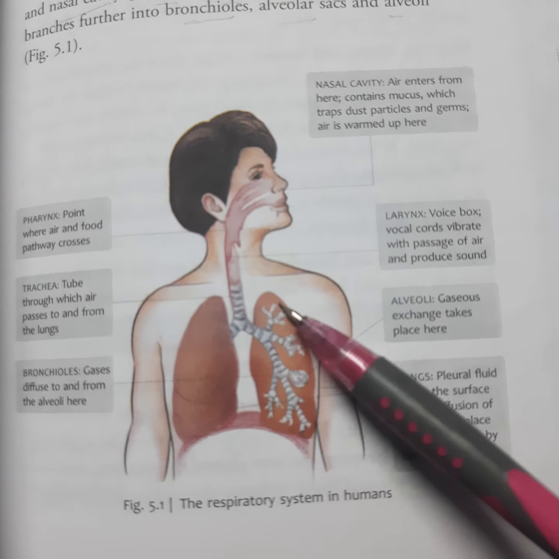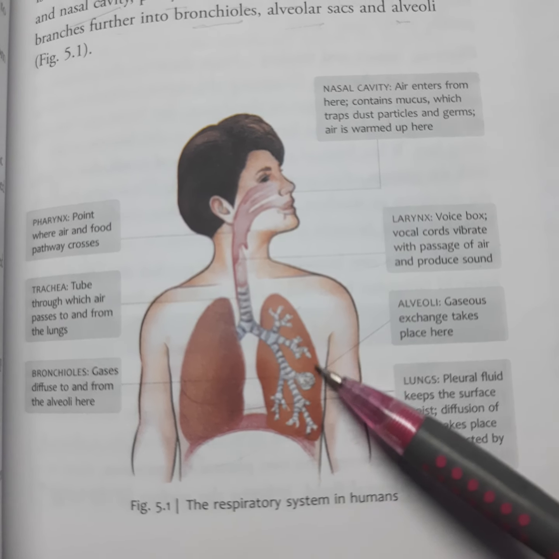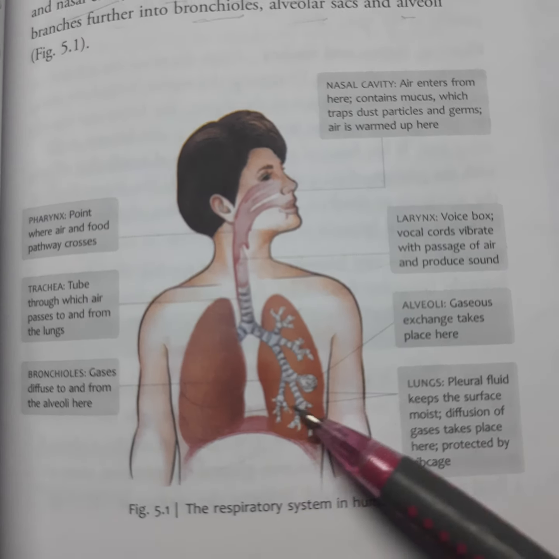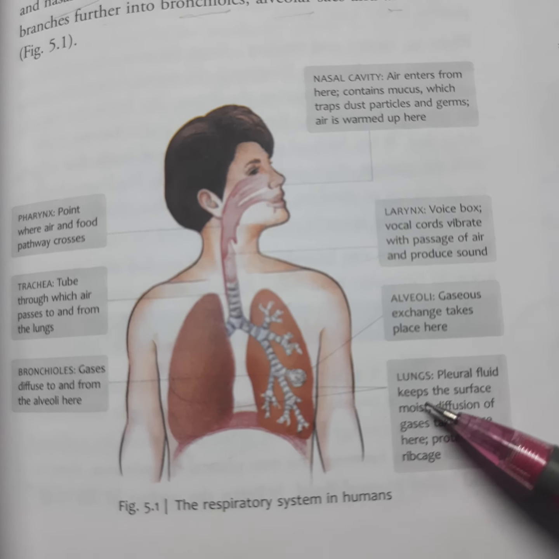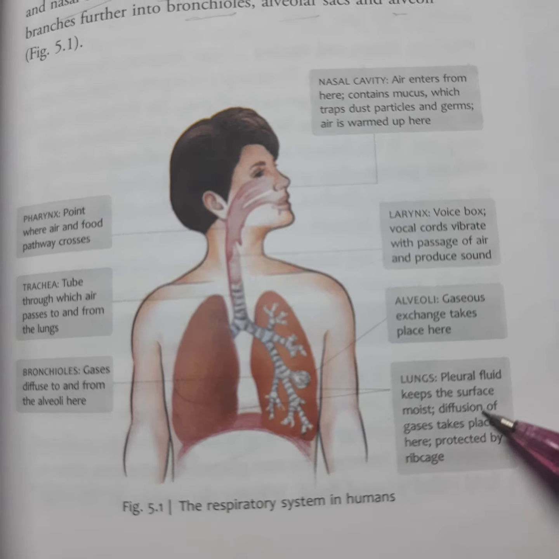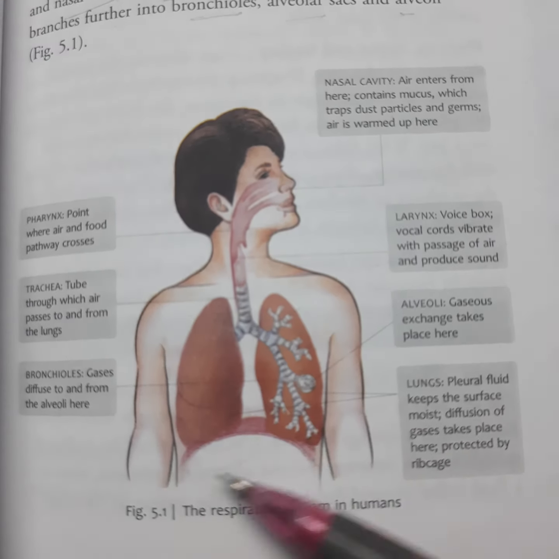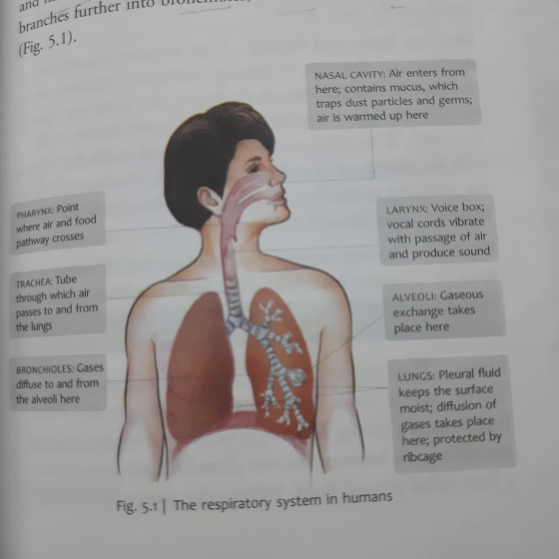These are the alveoli, which contain alveolar sacs. See, this is a sac. And these are the two lungs, where pleural fluid keeps the surface moist. Diffusion of gases takes place here, protected by the rib cage. So the lungs are there, and upon them the rib cage is there to protect the lungs.